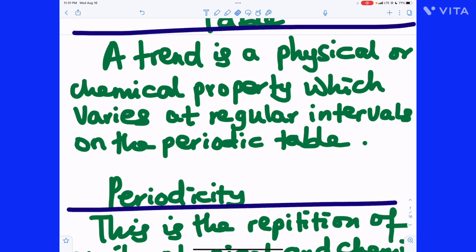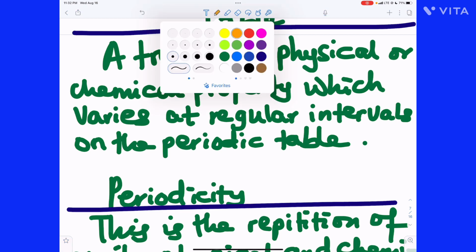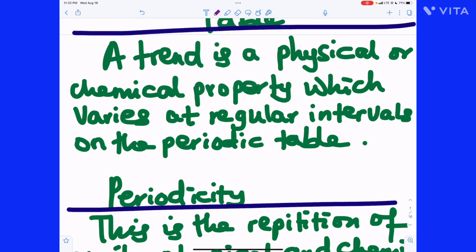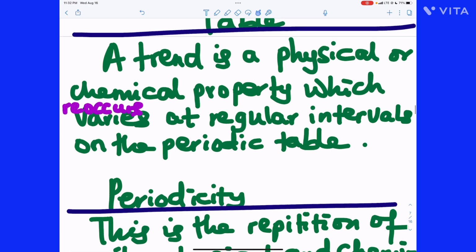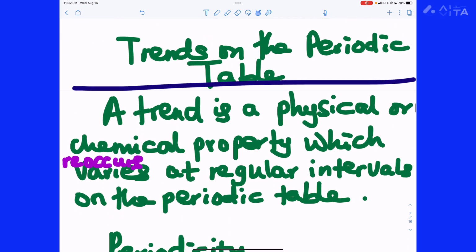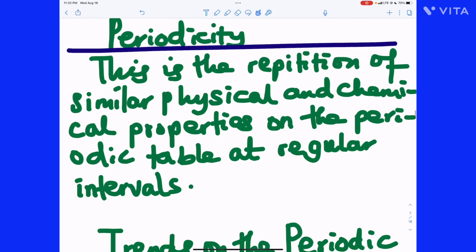A trend is a physical or chemical property which reoccurs at regular intervals on the periodic table. This word varies here, we can use reoccurs. So that's the meaning of trends on the periodic table.